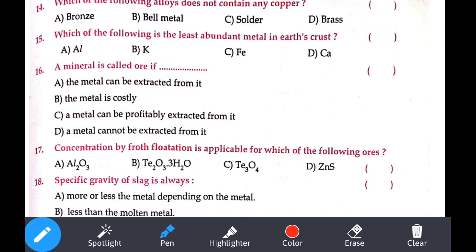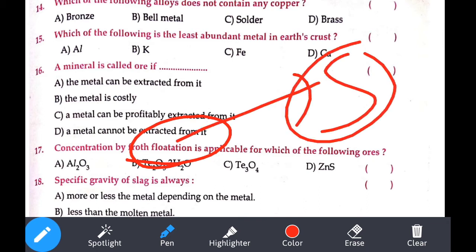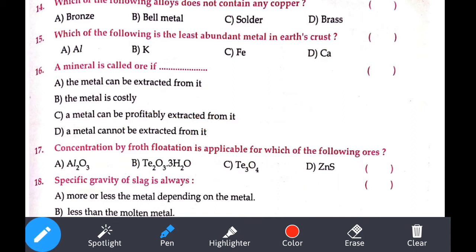Concentration by froth flotation is applicable for which of the following ores? We know froth flotation. If you see the word froth flotation, it is applicable to sulfide ores. The options include oxide ores, and these are sulfide ores.